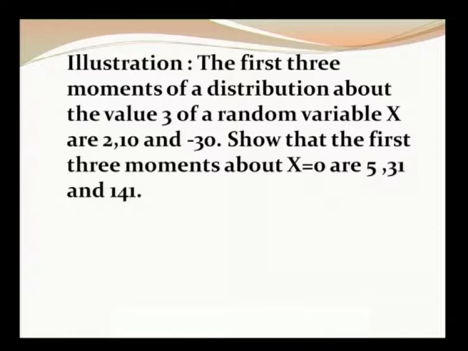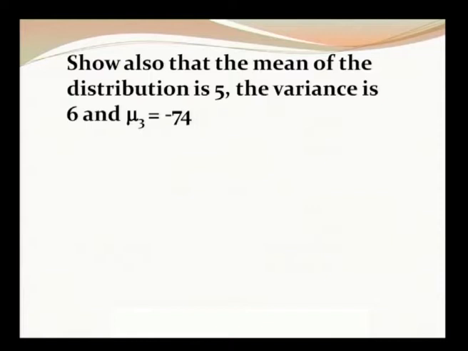Here about an arbitrary value 3, the values are given, and about origin you are asked to find out. Okay. And you are also asked to find out the mean of the distribution, variance, and mu 3 you are asked to prove as minus 74. Let us see how to deal with this problem.